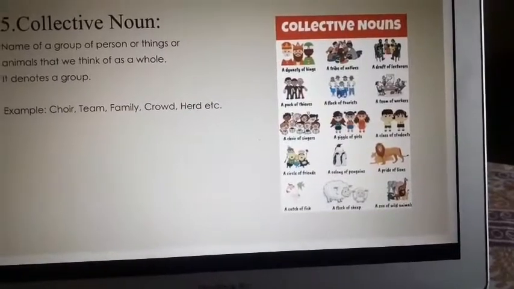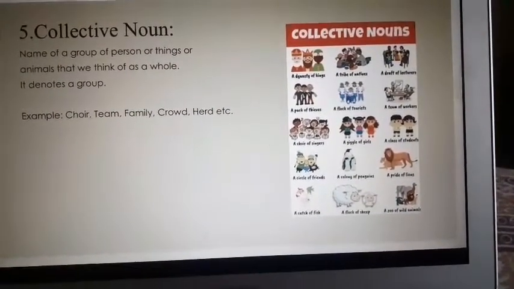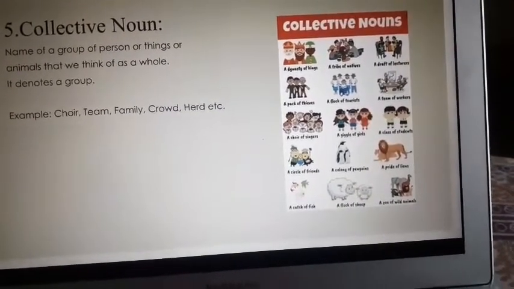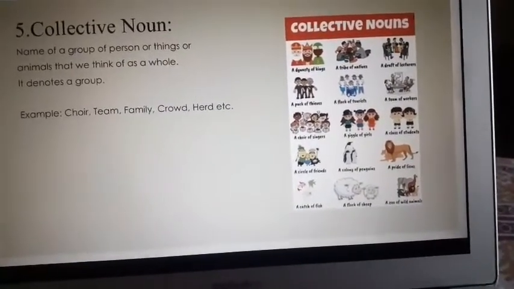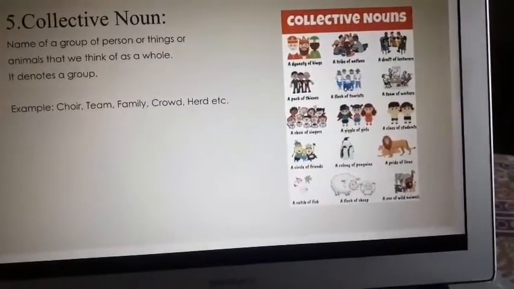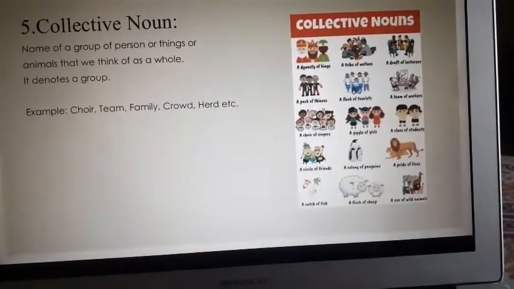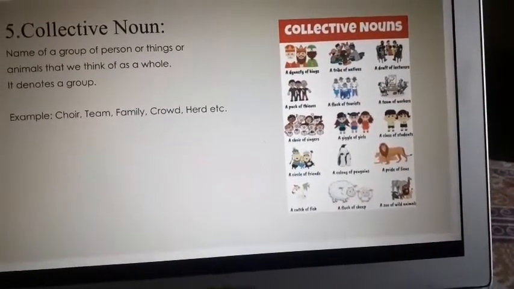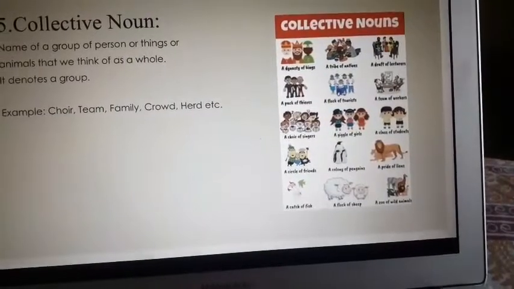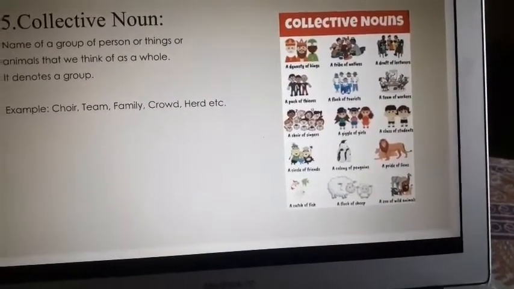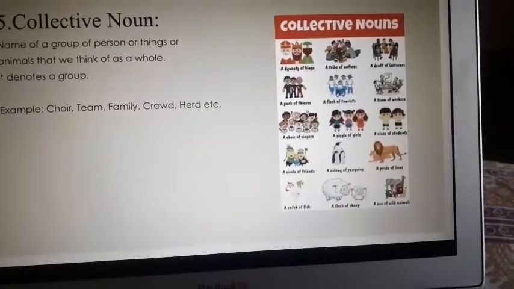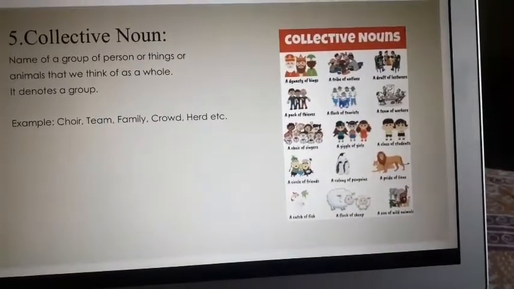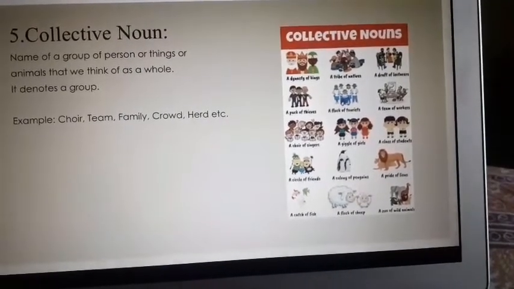A dynasty of kings, okay? A tribe of natives. So a group of people from a particular area is called a tribe of natives. Dynasty, people who are coming down from the same family are called a dynasty of kings. Okay, a draft of lecturers, a pack of thieves, a lot of thieves together are called a pack of thieves, a flock of tourists, a team of workers, a choir of singers, a giggle of girls, a class of students, a circle of friends, a colony of penguins.